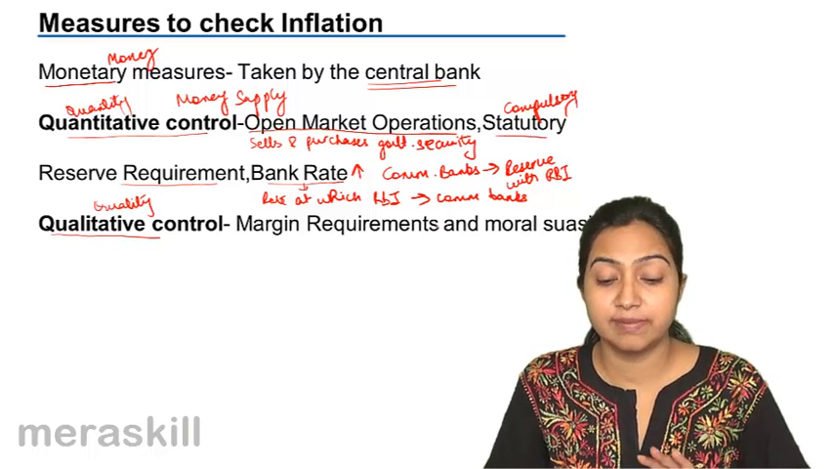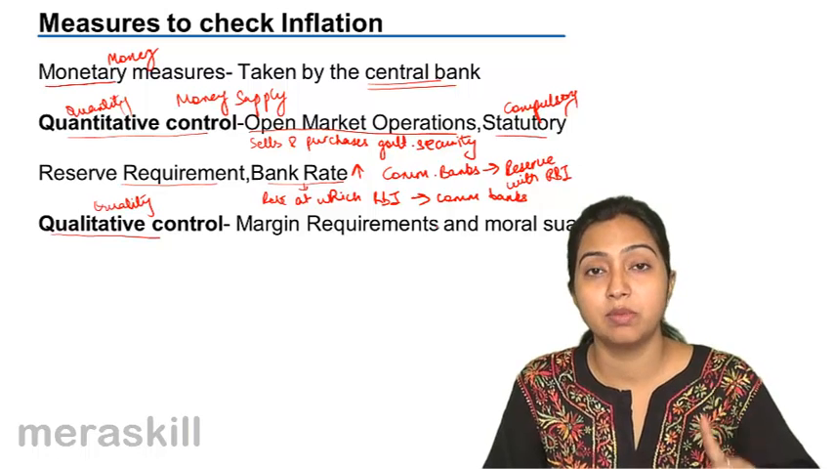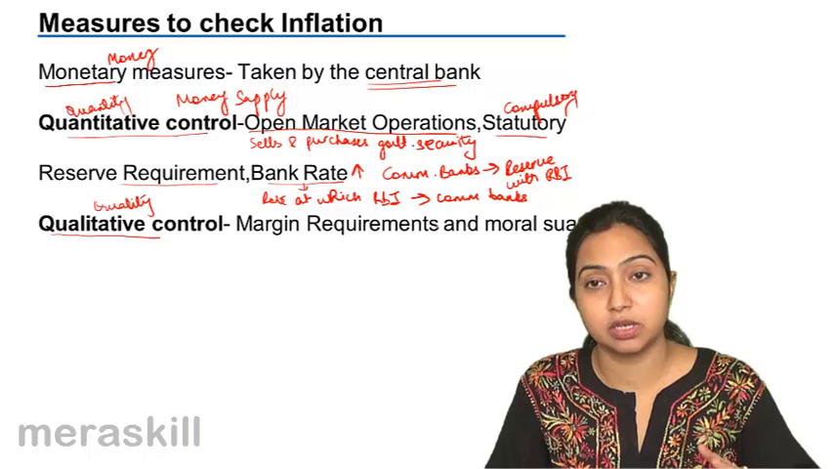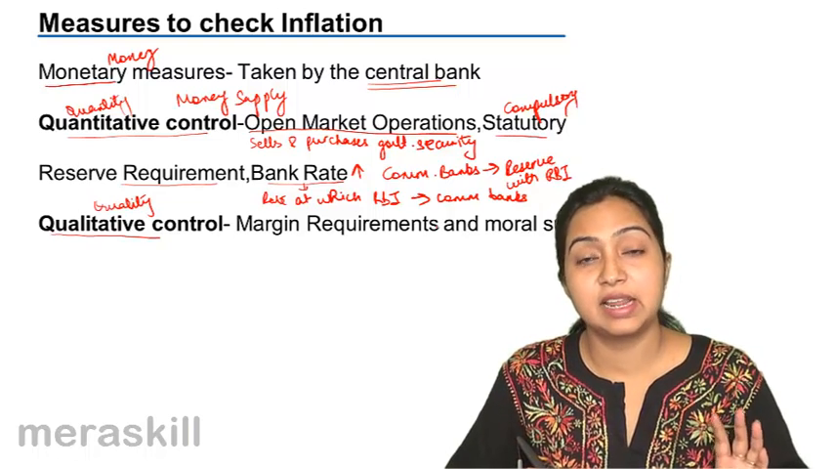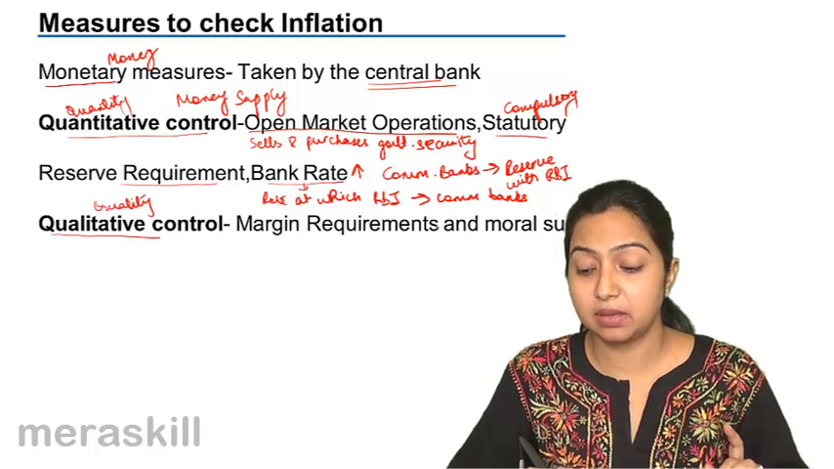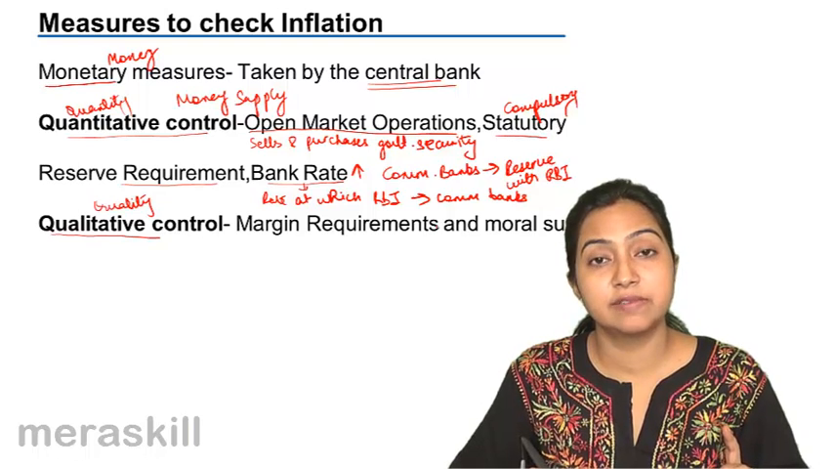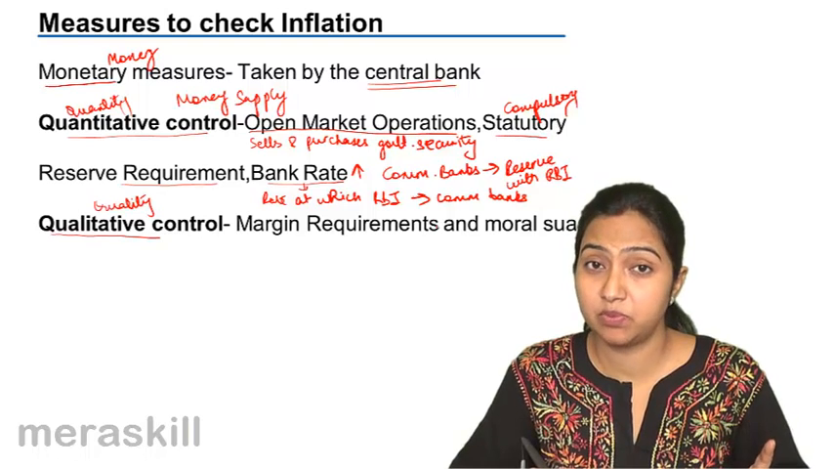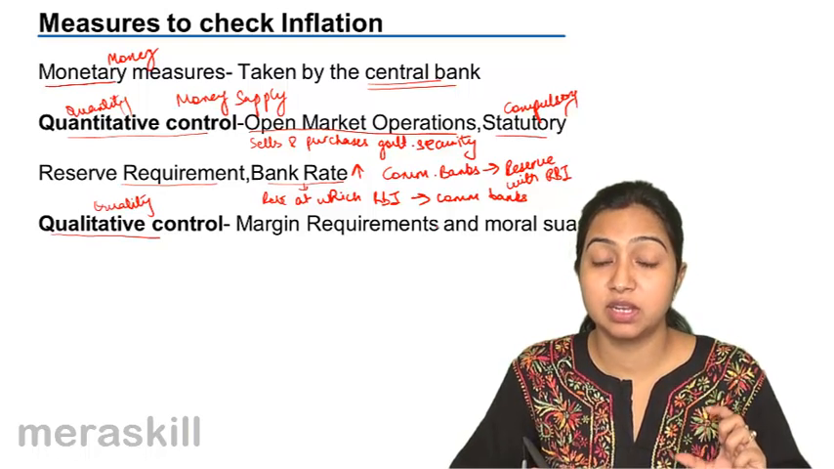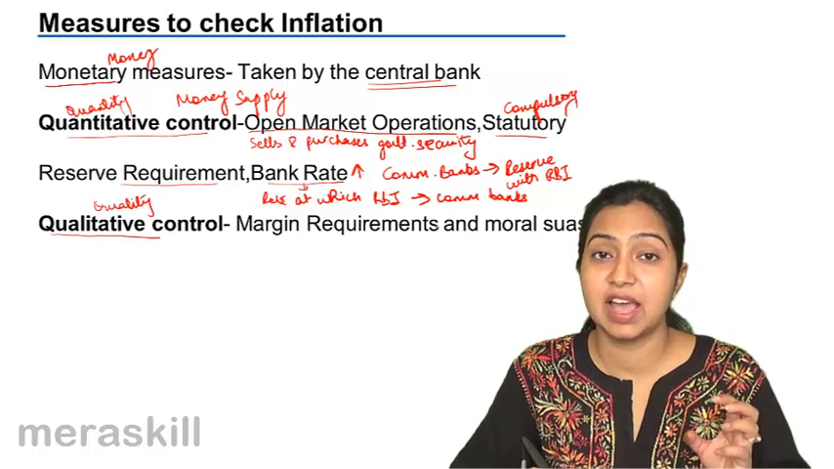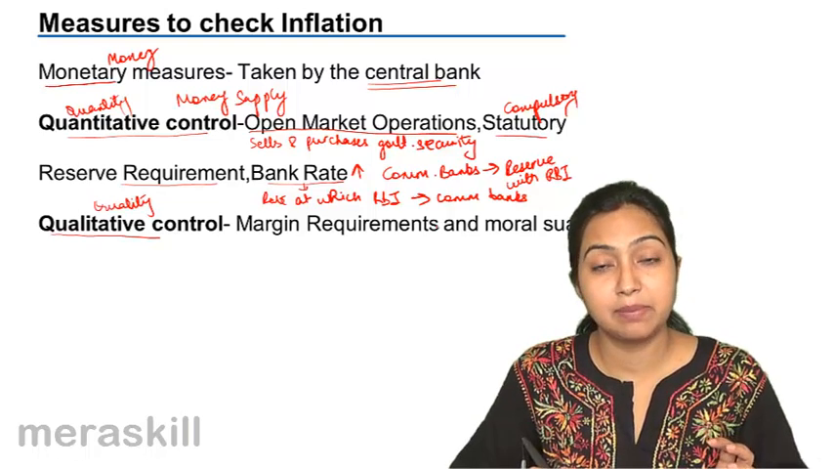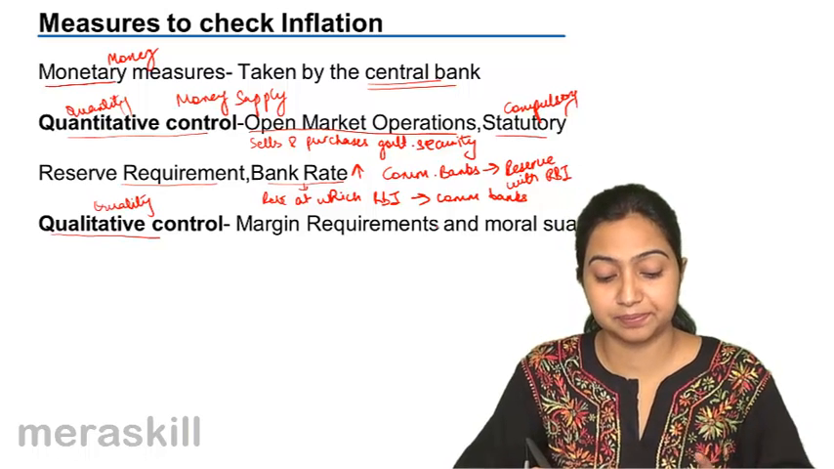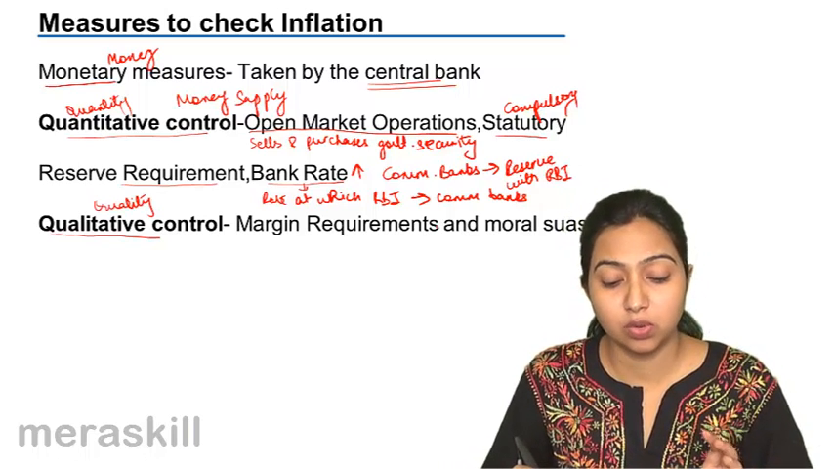So the quantitative measures that are taken are open market operation, statutory reserve requirement, and bank rate. Open market operations are sale and purchase of government securities and bonds. Statutory reserve requirements are the compulsory reserves that commercial banks have to keep with the Reserve Bank, which when increased, leave them with lesser money to give loans. And bank rate is the rate at which RBI gives loans to the commercial banks. This is how you control the quantity.